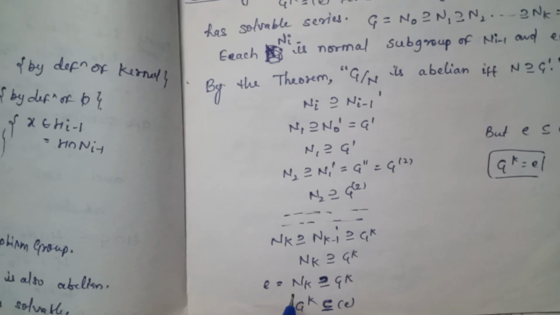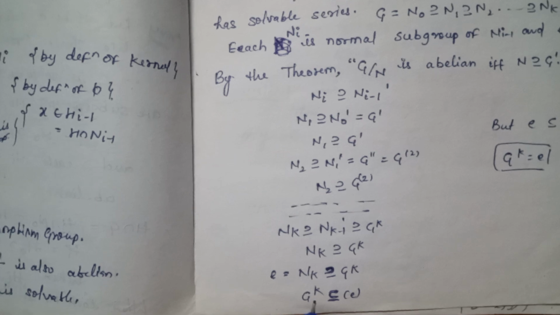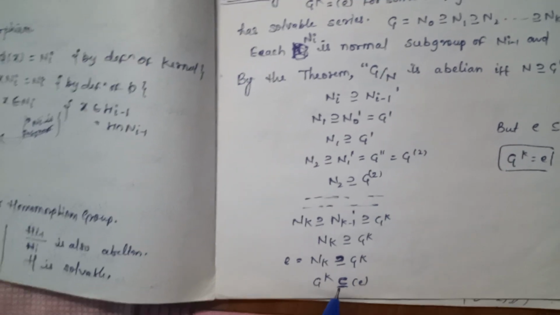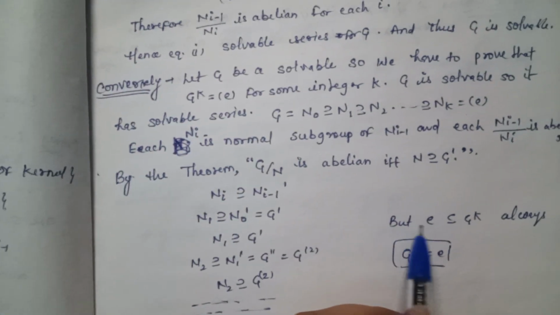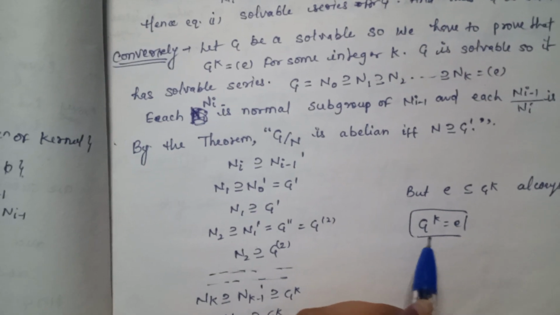So e is equal to Nk is a superset of Gk, and G to the power k is a subset of e, but e is a subset of Gk always. So Gk is equal to e.